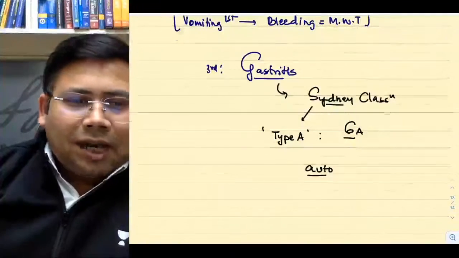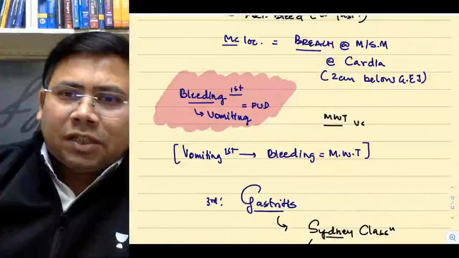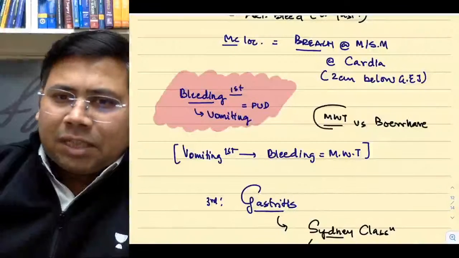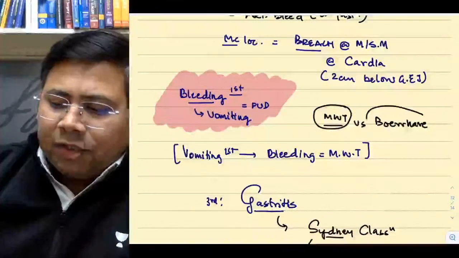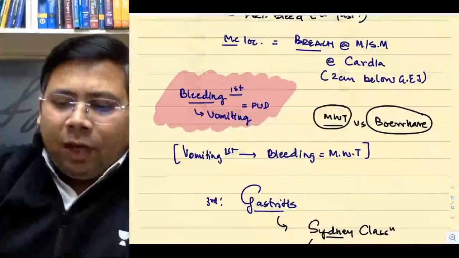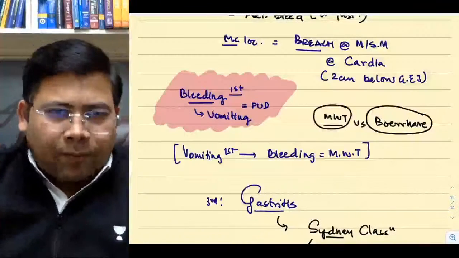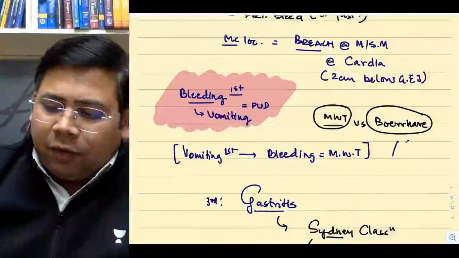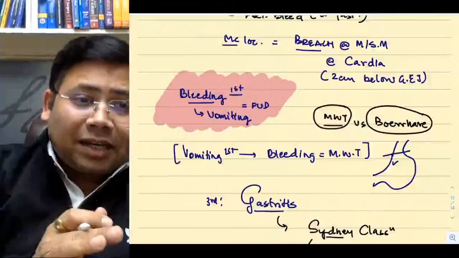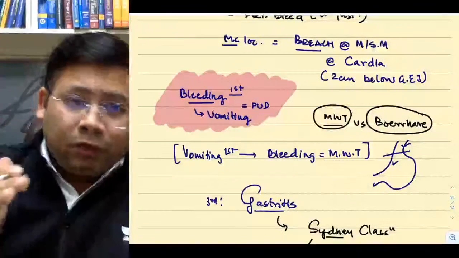Siddharth is asking what is the difference between Mallory Weiss tears versus Boerhaave. First of all, Mallory Weiss tear is post binge of alcohol. Boerhaave is post barotrauma. So they have totally different concepts. Mallory Weiss tears are below the GE junction and it's a partial thickness injury. Boerhaave is above the GE junction and it is a full blown tear.